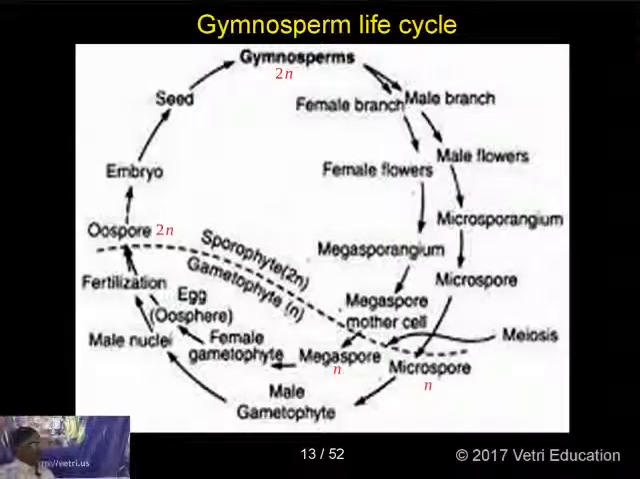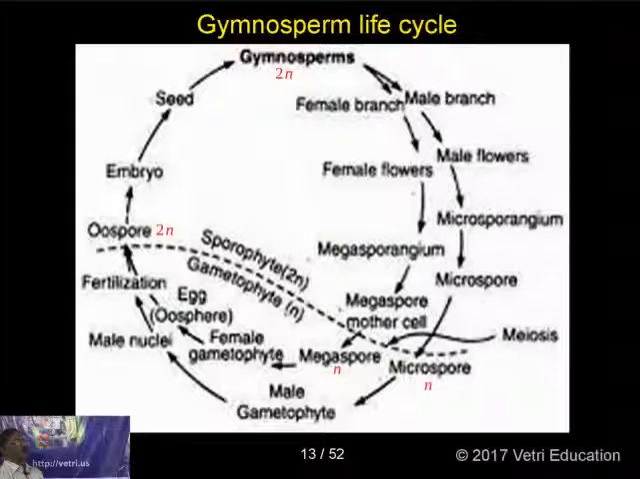Next, the life cycle is given. So you take the life cycle of a gymnosperm. It produces 2 branches or 2 cones, male cone and female cone. This is given as a female flower, male flower, just like cones are given like this. So a male flower or male cone gives microsporophylls, microsporangium and microspore. This microspore mother cell undergoes reduction division and forms microspores.